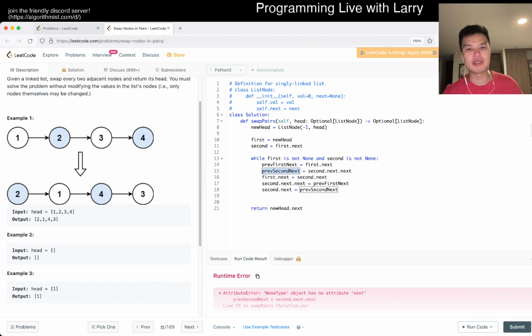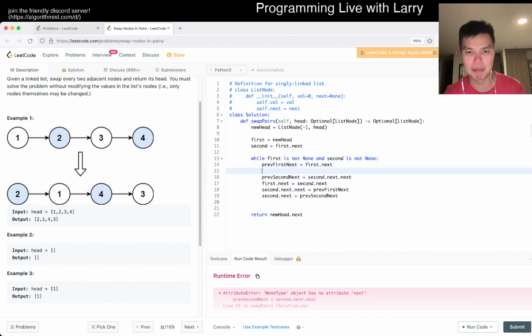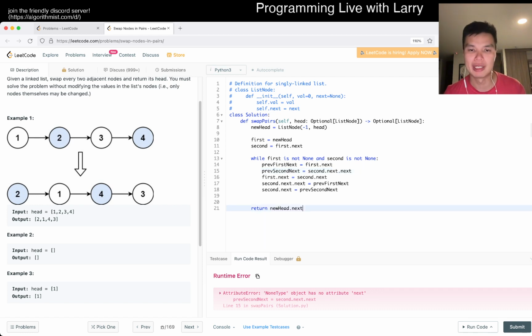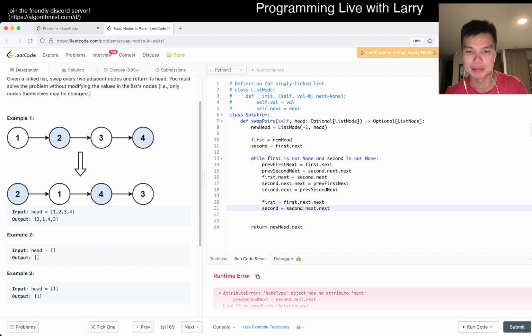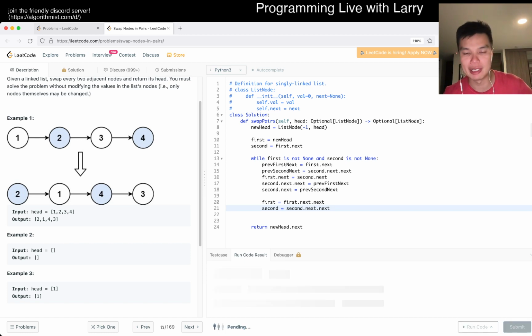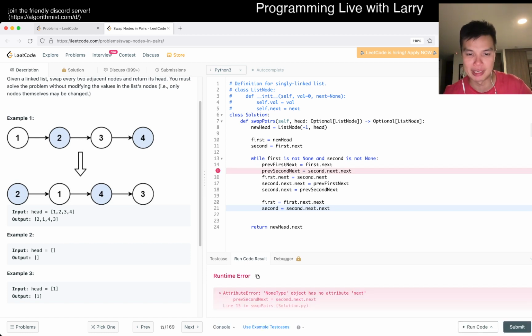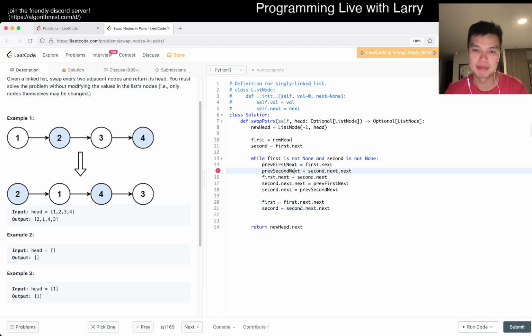No, this one, oh yeah, 1 node, because if you have 1 node, this condition is true. Okay, I see why. We still have to fix it, but I actually, again, forgot to move forward. So now we can do first is equal to first dot next, so we move twice, and again, there's way likely to have none pointer or none type things, but that's okay, right?